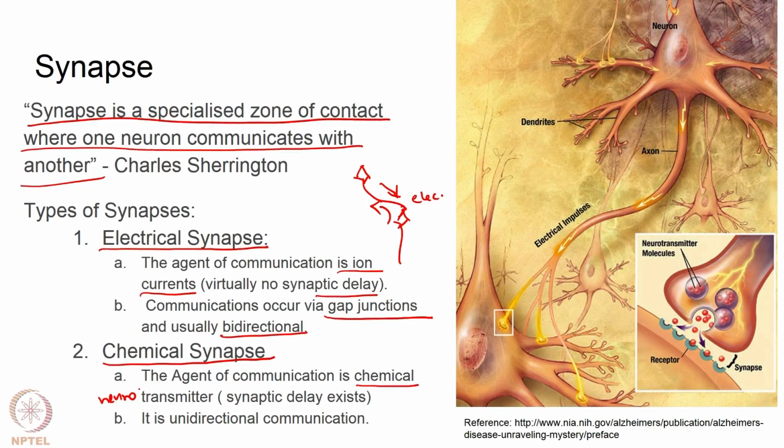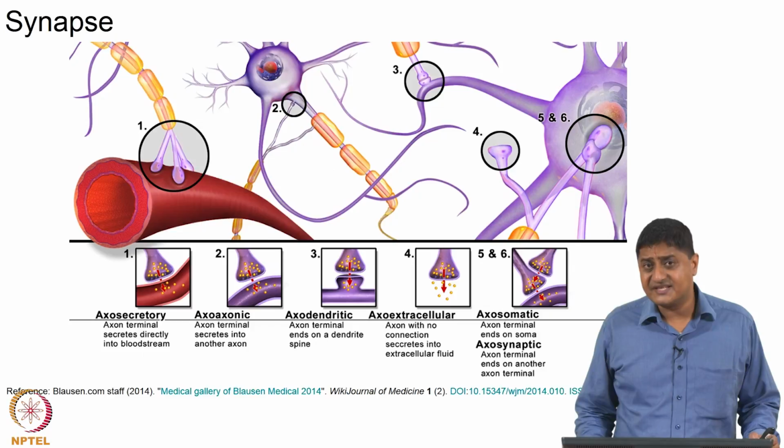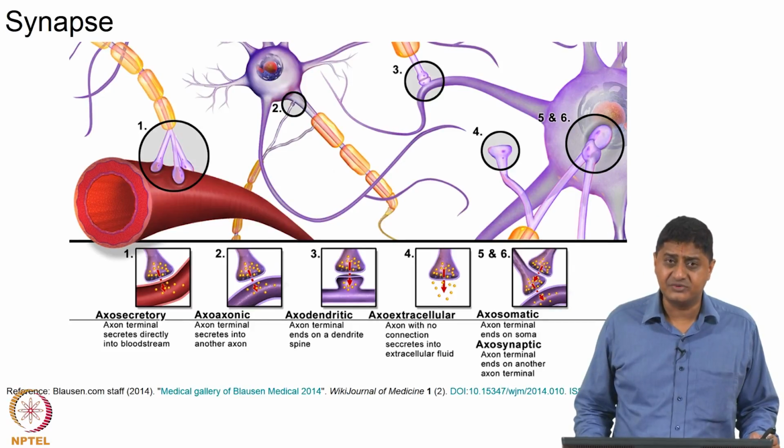Because there is chemical communication from one cell to another, usually it comes with a synaptic delay, and one cell can talk to another cell. So, there is a speaker cell and there is a listener cell, usually this is unidirectional communication. For example, an action potential here causes these chemicals to be released, and these chemicals are detected by these receptors, and once these receptors receive these chemicals, they cause an action potential in this region in the postsynaptic cell. In general, when we say synapse, we refer to a chemical synapse and a neurotransmitter is usually involved.